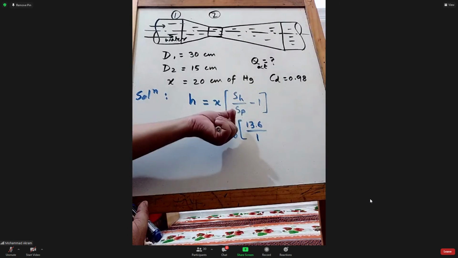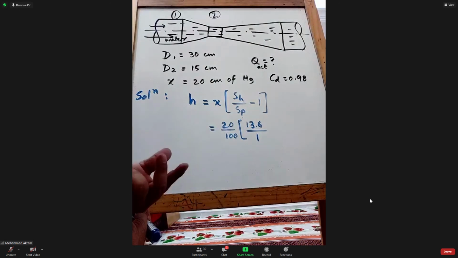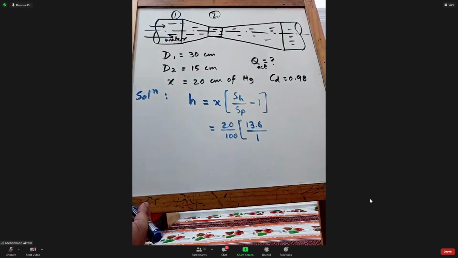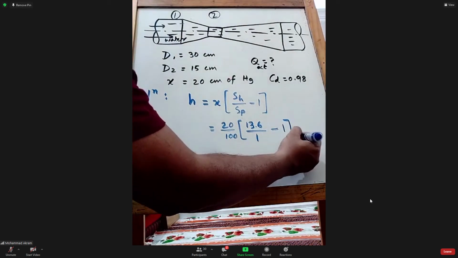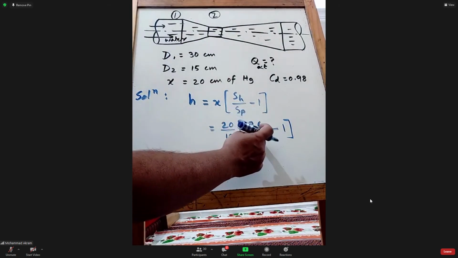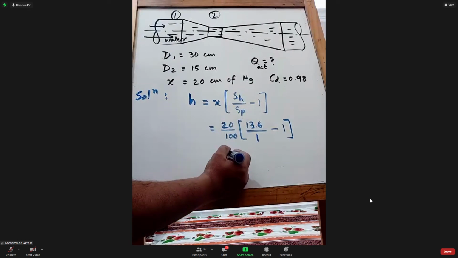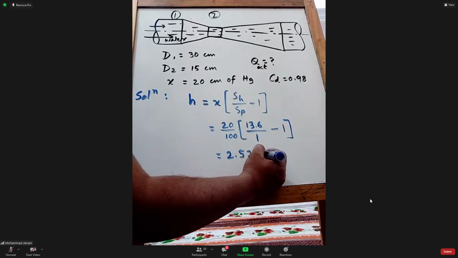Specific gravity is the density of that fluid divided by the density of water. For water, it is water density divided by water density, which is 1. So 13.6 minus 1 is 12.6, and H comes to 2.52 meters.